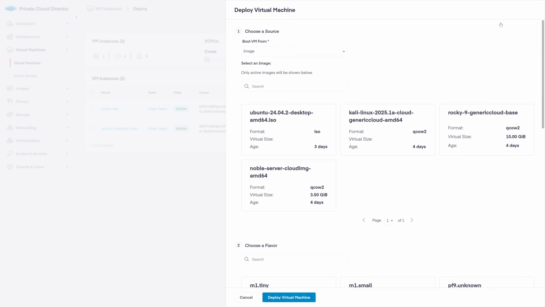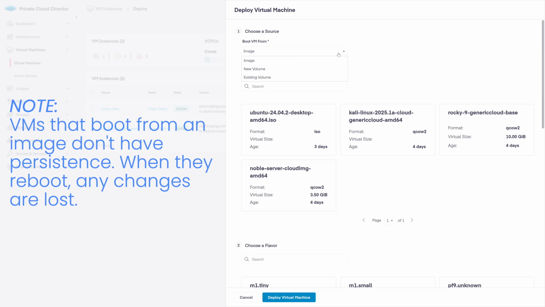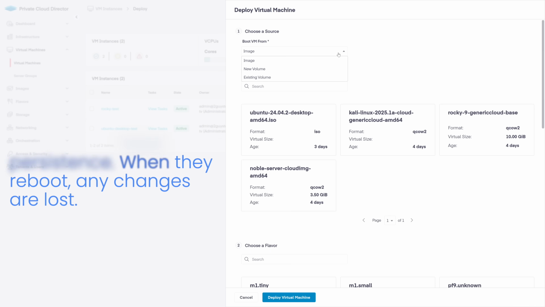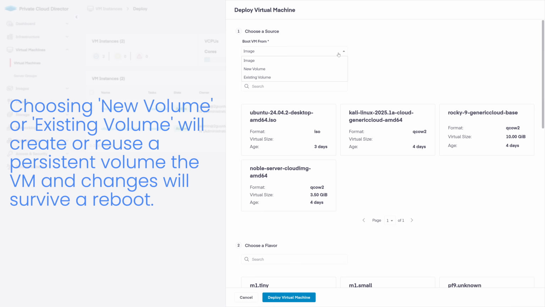Your first step is to choose where your VM will boot from. Your options are to boot from an image, create a new volume for the VM, or use an existing volume. VMs that boot from an image don't have persistence, meaning once that VM is shut down, any changes are lost as the VM is essentially booting from a predefined image. Choosing a new volume or an existing volume allows you to create a VM that has persistence, and any changes made will survive a reboot.